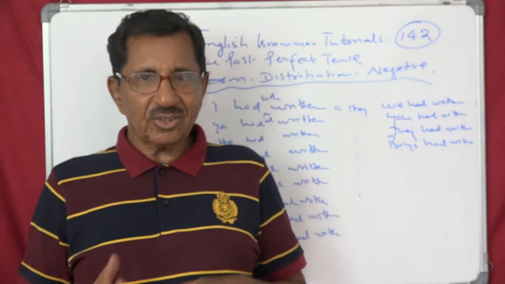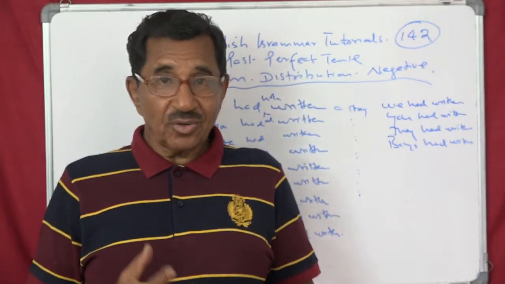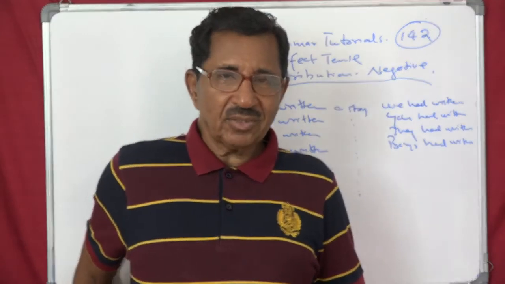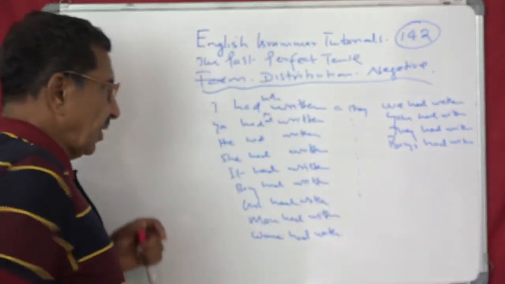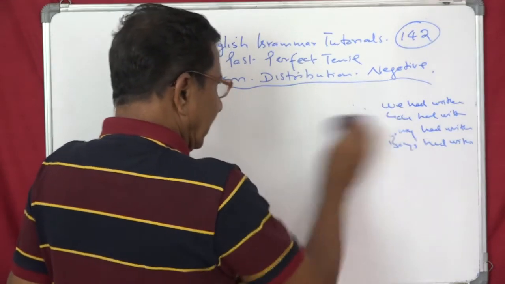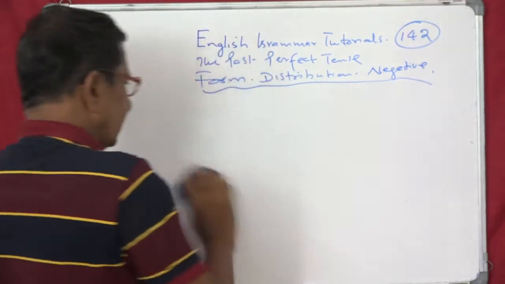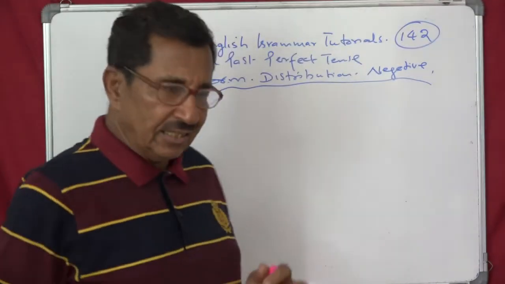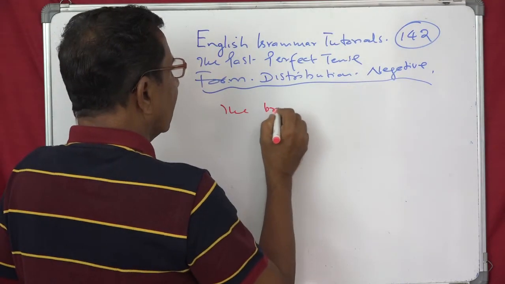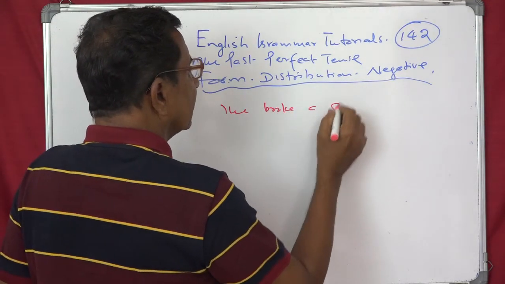Tomorrow you will do yes or no question. Tomorrow you will do an exercise based on form. So for form means, I will show you an example. Suppose you get a sentence like this. The boy broke a glass.